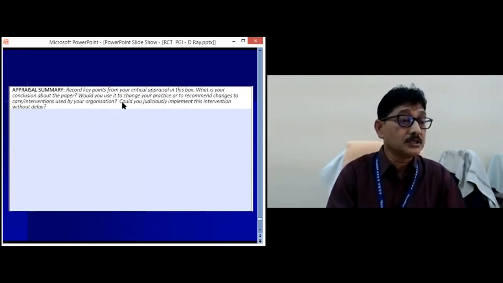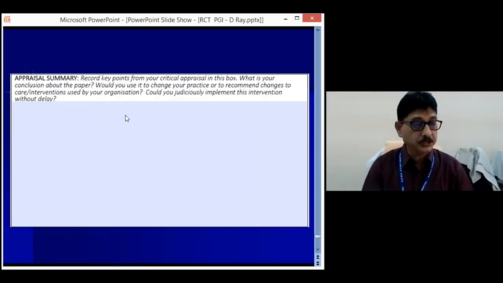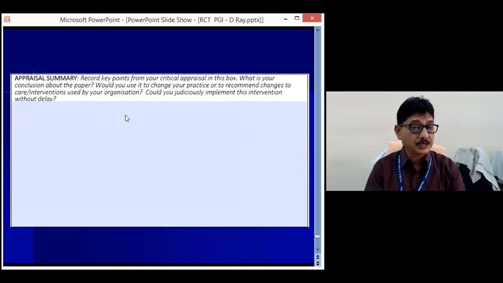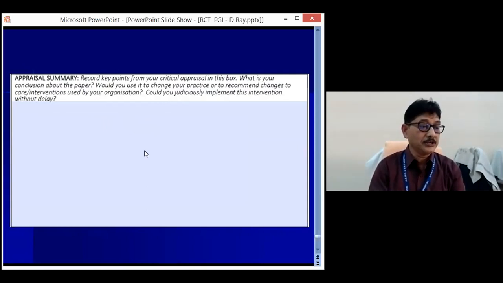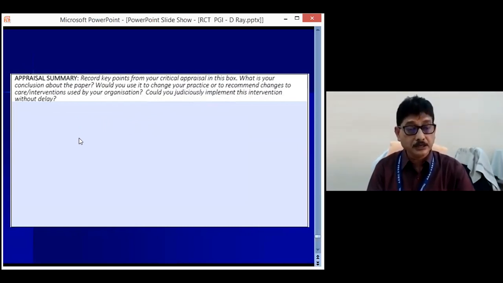Would you use it to change your practice or to recommend changes to the care or the intervention used in your organization? So based on this RCT reporting, whether you are going to change your recommendation for better treatment or better care or better healthcare improvement. So ultimately you have to inform this. And could you judiciously implement this intervention without delay? So in that way, any RCT can be critically appraised.